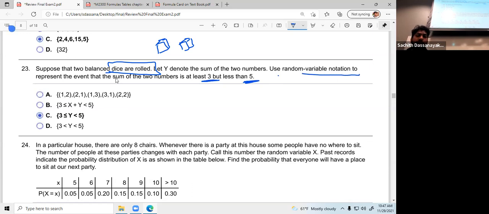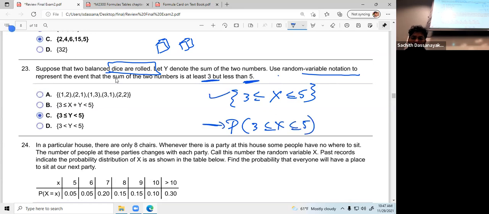Random variable notation means a variable less than or equal to a value, greater than or equal to this value. If you need the probability of this, you have to write it like this. This is the probability notation. This is the random variable notation. So here it is not x, here it is y. So stick with that variable y. Clear?